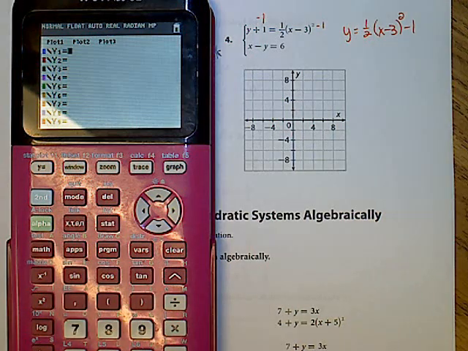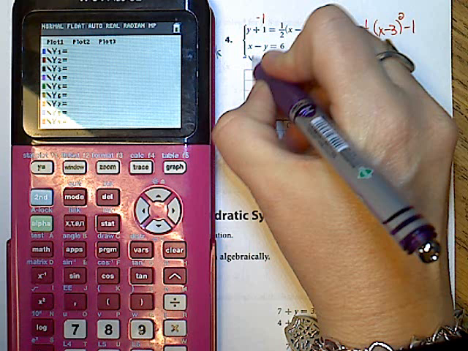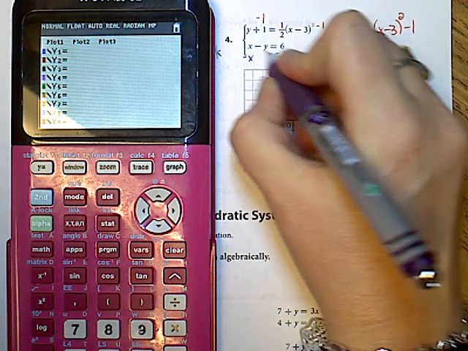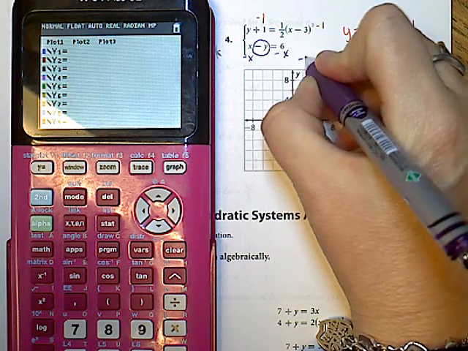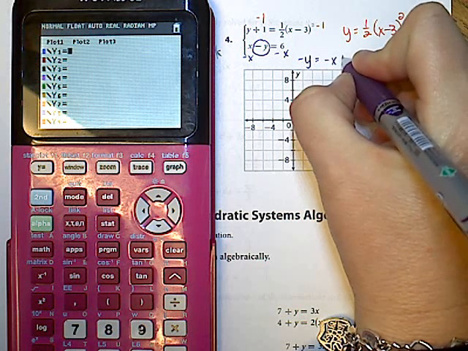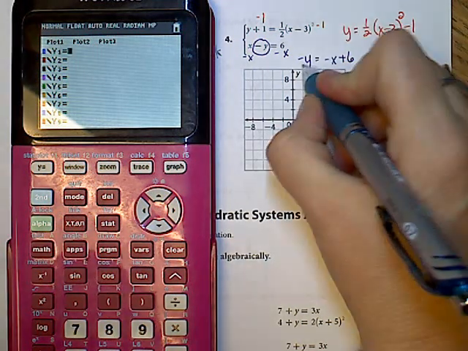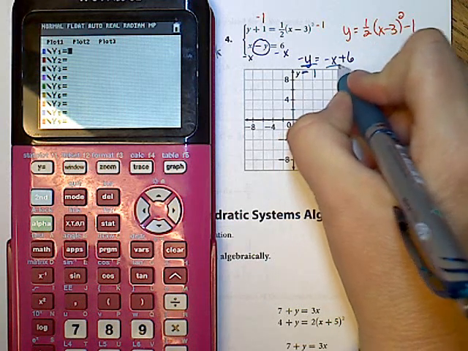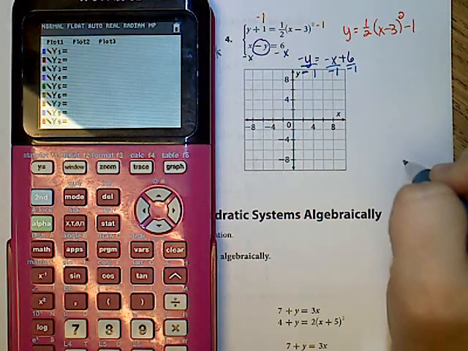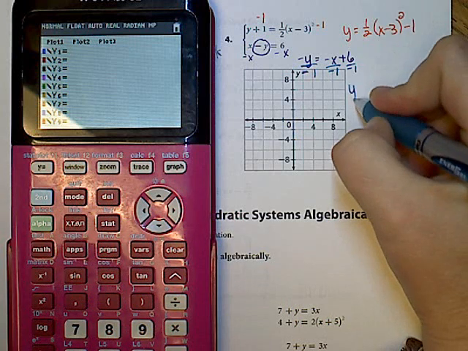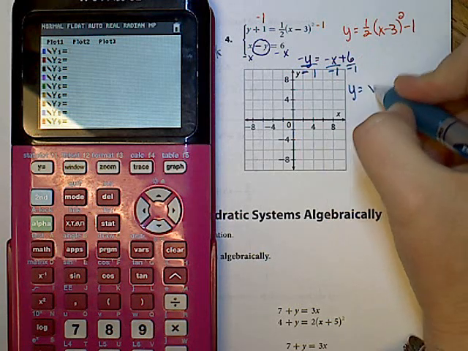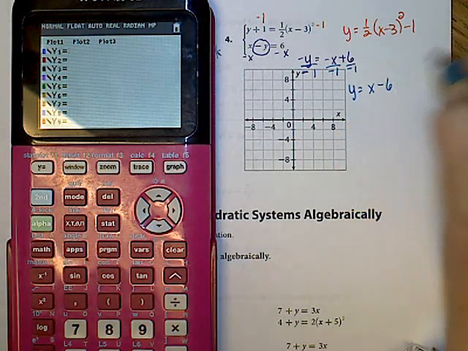Make sure the minus 1 comes over. The second one, you're going to subtract x, but this is important. This is a negative y, so I've got negative y is negative x plus 6. But I'm not finished. I may not leave y negative, so I make this negative 1. I use the negative 1 there, and I divide it out, so I've got y equals positive x and negative 6.